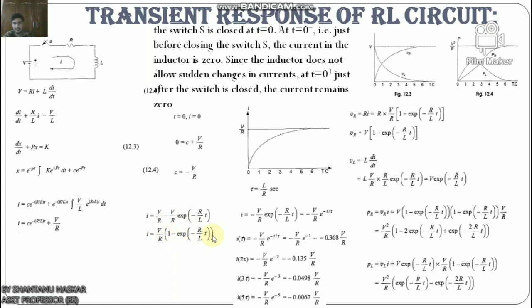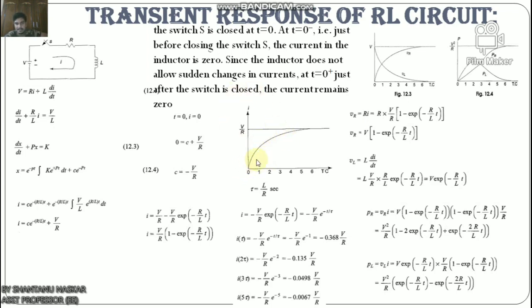Now this equation consists of two parts: the steady state part V/R and a transient part −(V/R) e^(−Rt/L). When switch S is closed, the response reaches a steady state value after a time interval as shown in this figure.